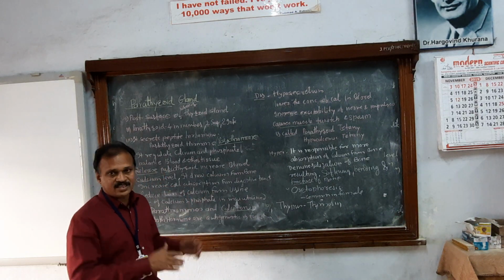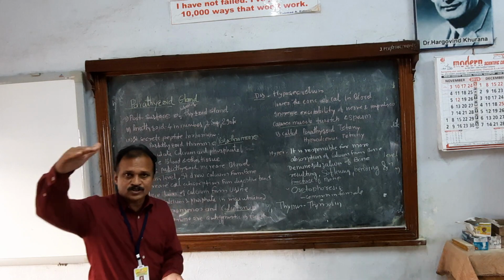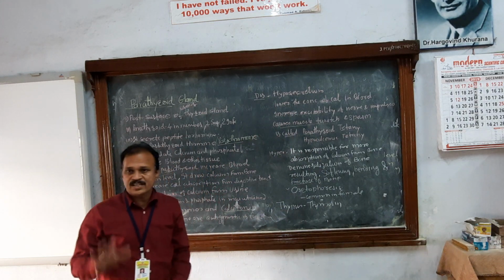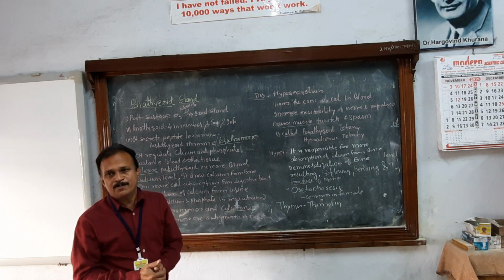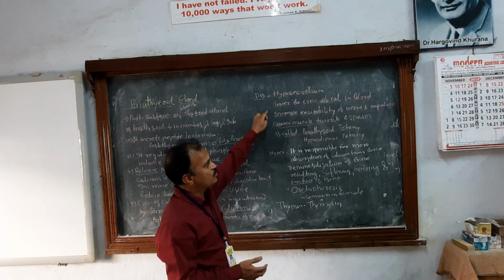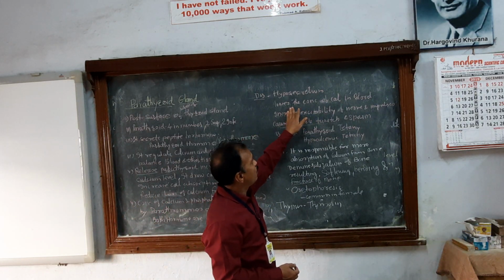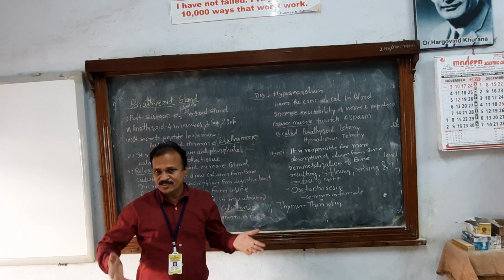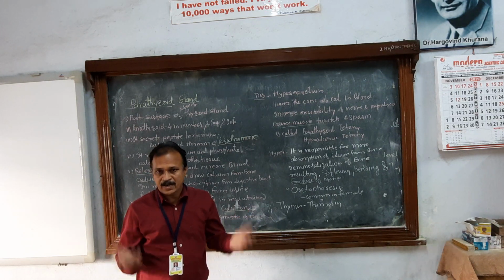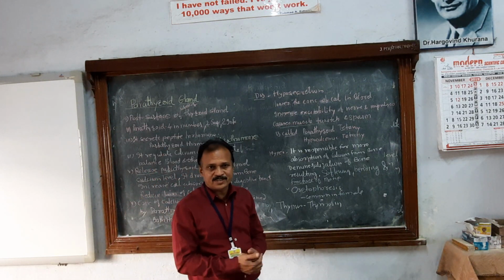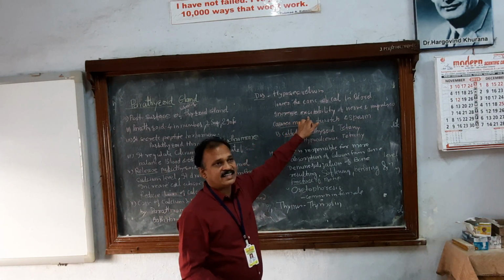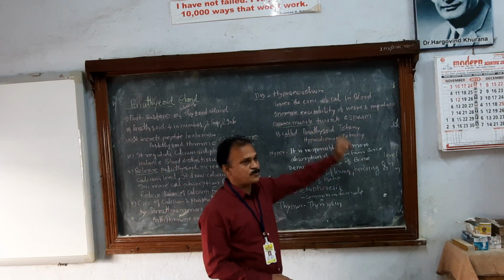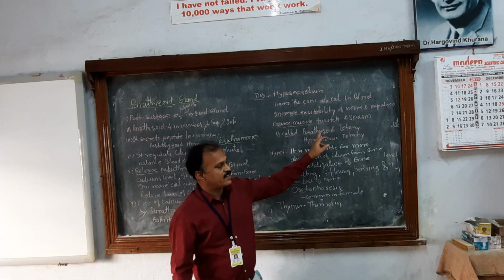If there is a low secretion, there is a disorder, no doubt. यदि इसका लेवल कम होता है तो क्या होता है, इसका लेवल बढ़ जाता है तो क्या होता है, देखिए. If there is hyposecretion, what is meant by hyposecretion? Low secretion of parathyroid hormone. So what happens? It lowers the concentration of calcium in the blood. Naturally, if there is a low secretion of parathyroid hormone, there is a low level of calcium in the blood. Due to that, the excitability of nerves and impulses increases. This causes muscle twitch or spasm. This is called parathyroid tetany.